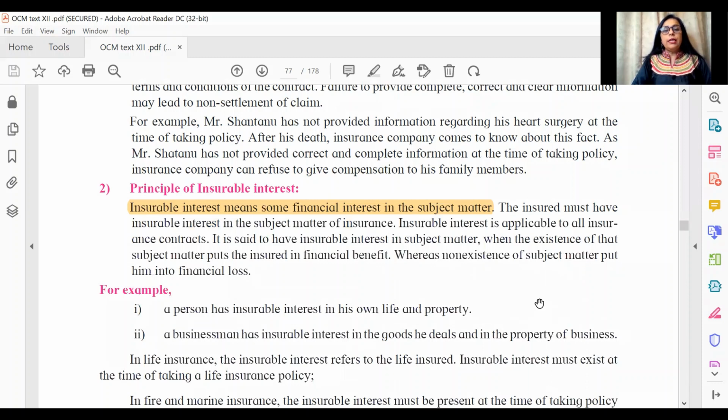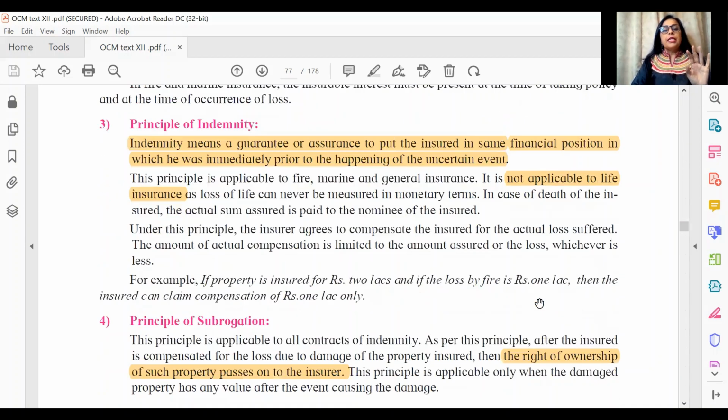You see the second one there, insurable interest. So this concept is basically, you can insure your own property. You cannot insure somebody else's property. Okay, only if it is your own property. Only if you have financial interest in the subject matter. So that is what is insurable interest.